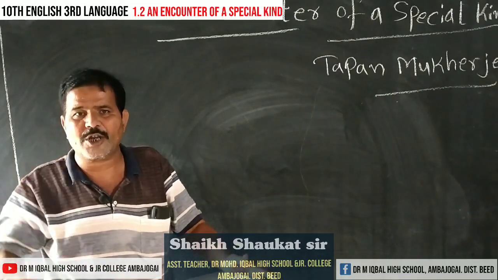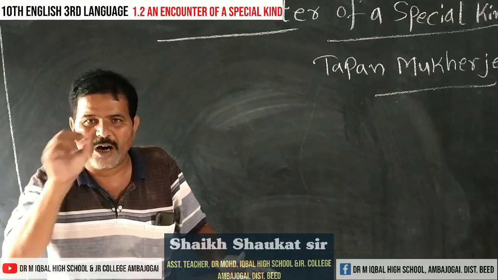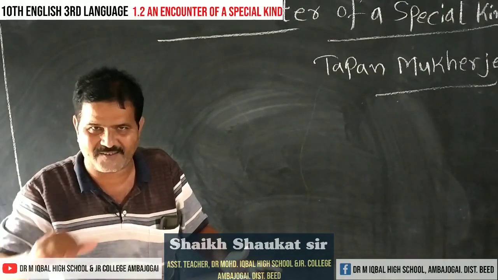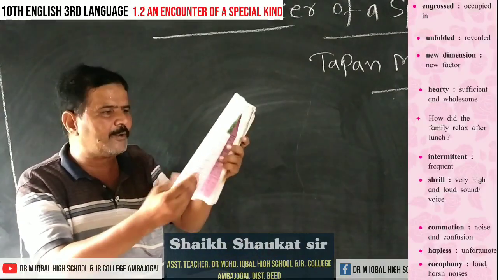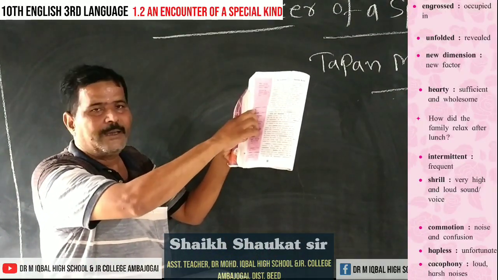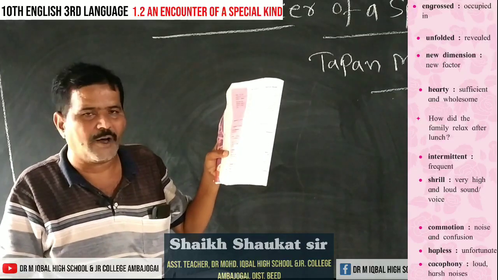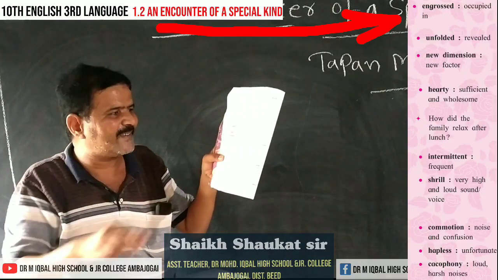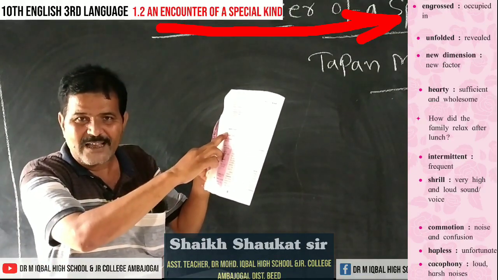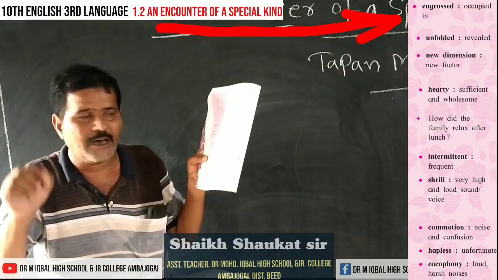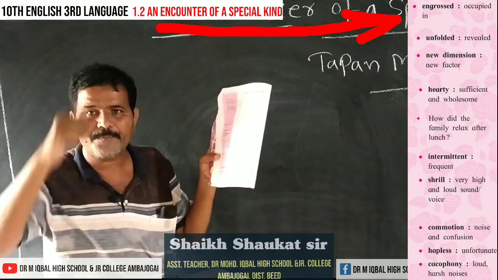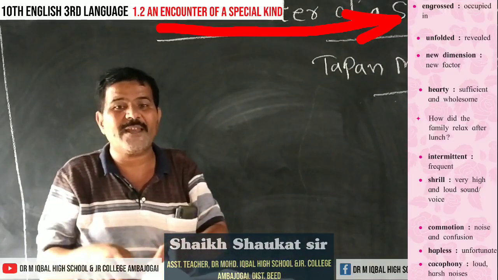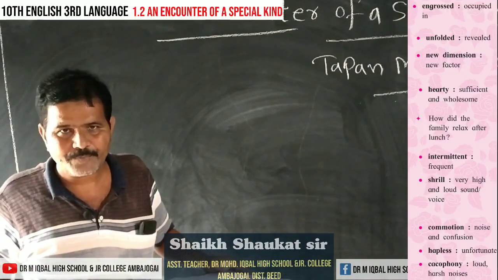And see, there is one question on vocabulary. Give a word for means you have to write the words of same meaning, synonyms. And those are given in your textbook. These are the words of vocabulary. Suppose he has written the word engross and he said, write a word for engross. He will ask occupied in, and he will say that write a word for occupied in from your textbook. So what is the synonym of this? Engross. In this way, the question based on vocabulary may be asked.